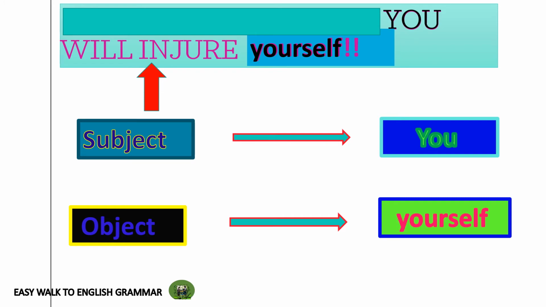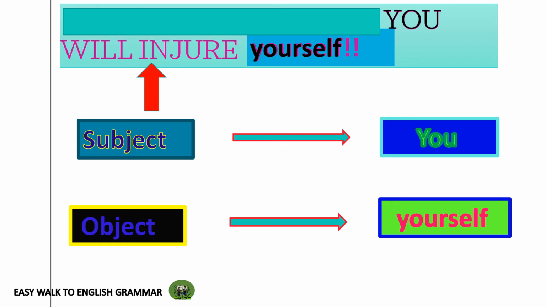We dealt with sentences in which there were different subjects and different objects, meaning the subjects were different persons and objects were different persons or things. But in this sentence, you're going to see a wonderful thing.